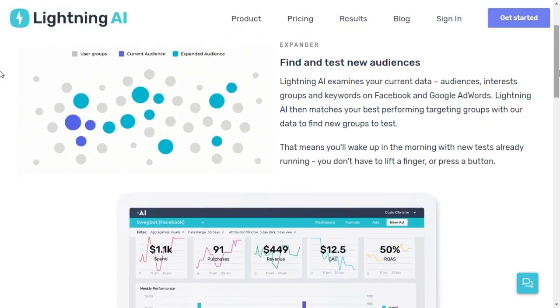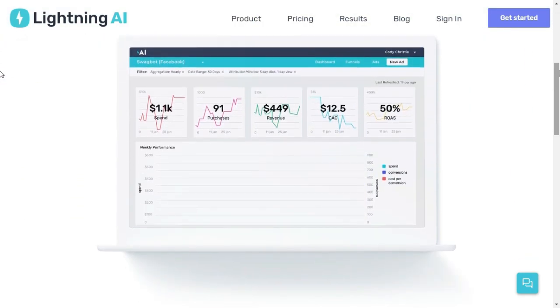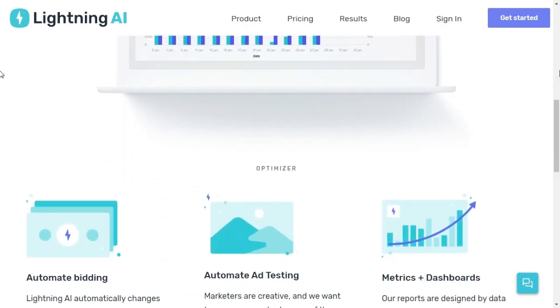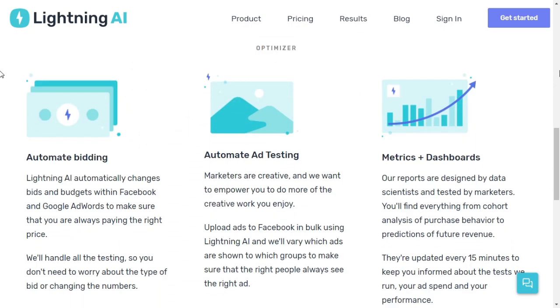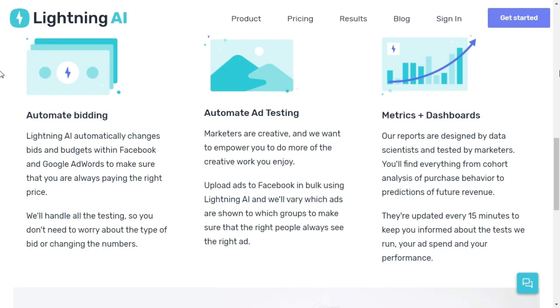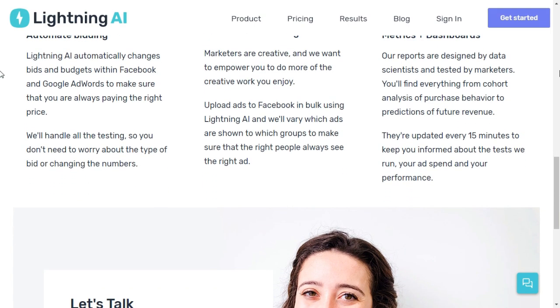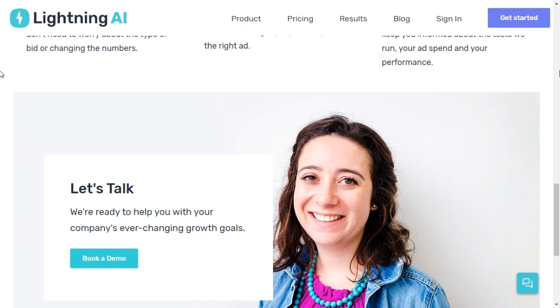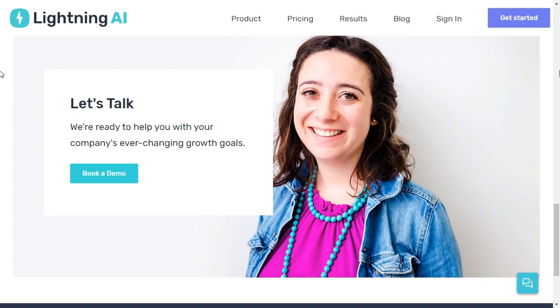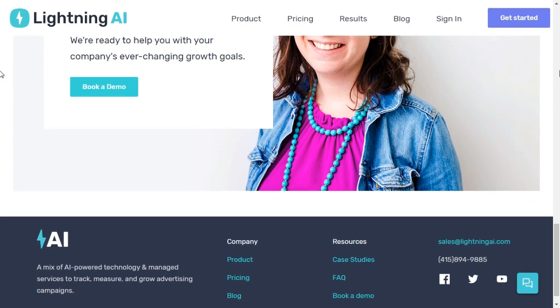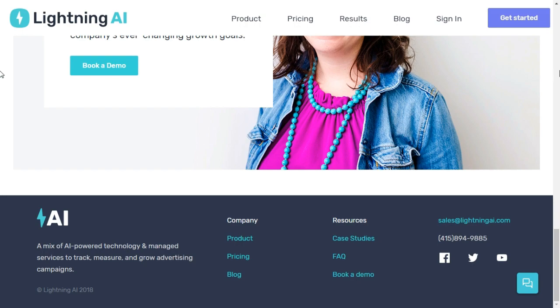Within 2 weeks, more than 500 different interest and behavioral targeting groups were tested on Facebook. Within 2 months, more than 1,000 combinations were tested. Result? Lightning AI managed 20% of ad spend and drove 26% of new purchases. This means that not only did they create scale, the new audiences found had a better ROI.